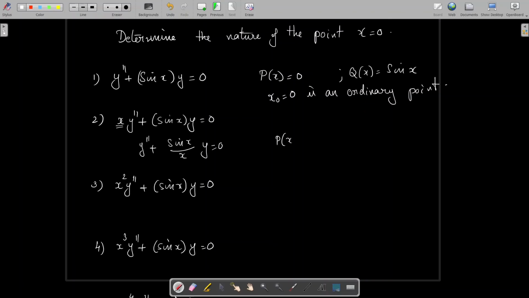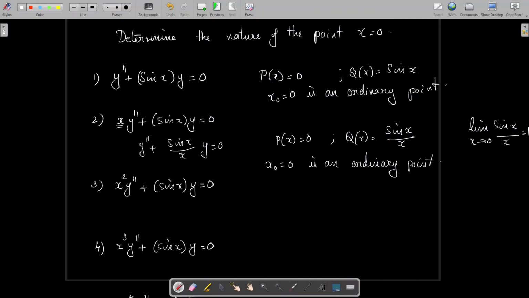Here also p of x equal to 0 and q of x equal to sin x divided by x. And what about the analytic property of p of x and q of x at x equal to 0? Clearly p of x is analytic always, it's a constant function. What about q of x? At x equal to 0, whether sin x by x is analytic or not. We know that limit x tends to 0, sin x by x is defined and it's equal to 1. Therefore here p of x and q of x are both analytic at x equal to 0. Hence here also x not equal to 0 is an ordinary point.